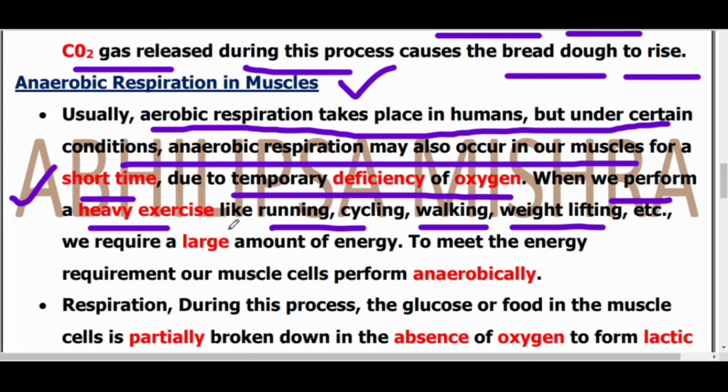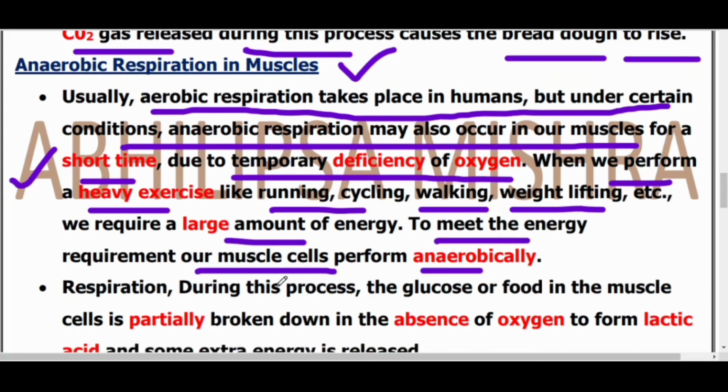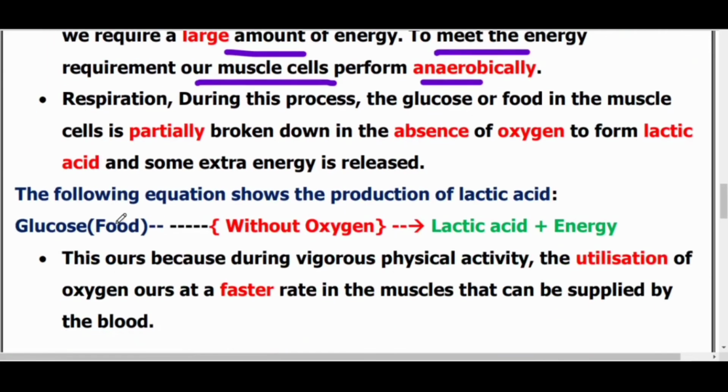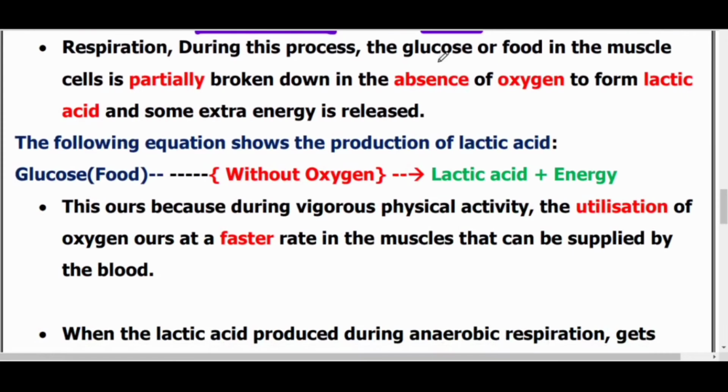So we require a large amount of energy to meet the energy requirement in our muscle cell, so the muscle cell respires anaerobically. During this process, the glucose or the food in the muscle cell is partially broken down. In aerobic respiration, we learned that food is completely broken down.